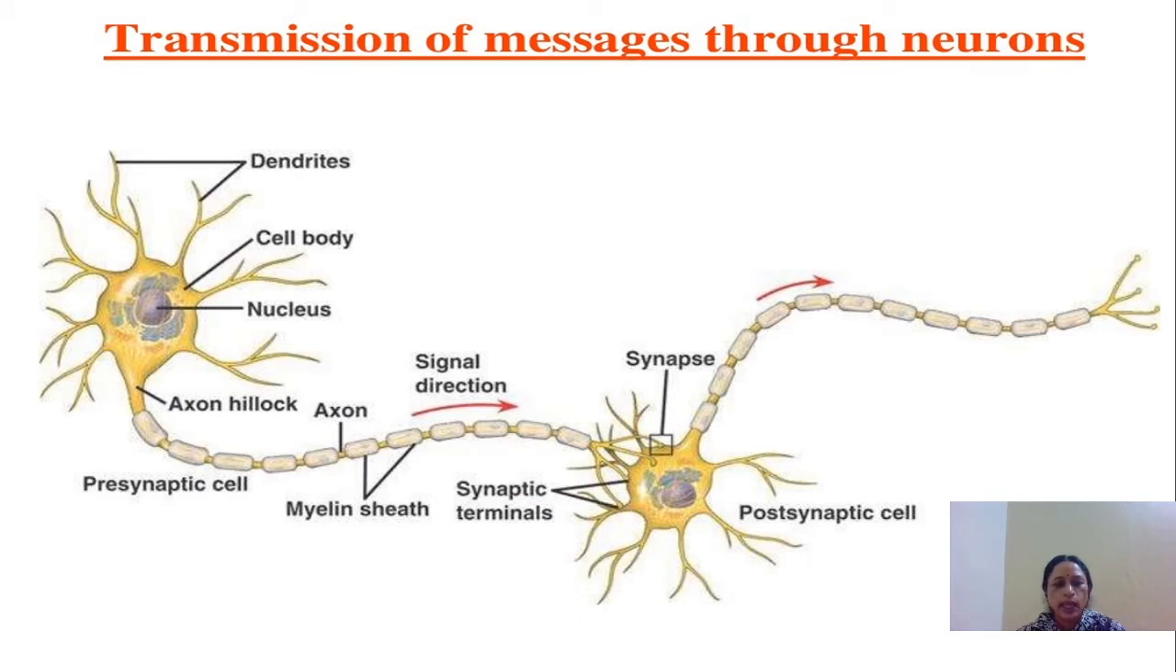Now, in this diagram, you can see how one neuron or nerve cell is connected to another nerve cell. Same here, the dendrite, again the cell body, nucleus, then axons, myelin sheath. Here you can see the signal direction, how the signal passes, and it reaches the synaptic terminals or the synapse. Here again the messages are converted into electrical signals. From here the messages are picked up as chemical signals, then electrical signals, then again the exchange of signals, and again the chemical signals, and pass on as electrical signals.